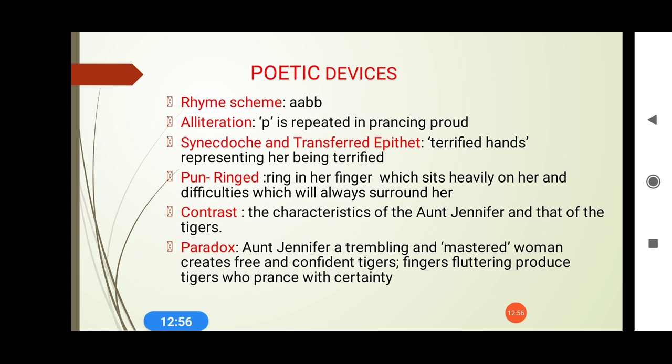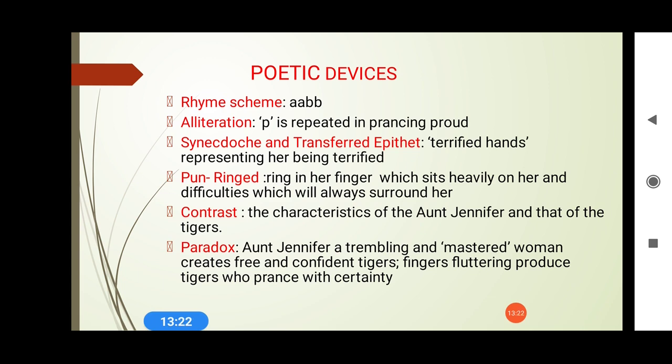Now, one more device that has been used throughout the poem is paradox. What is paradox? Aunt Jennifer, a trembling and mastered woman, creates free and confident tigers. So there is a slight difference between contrast and paradox. Contrast means that two statements are there and they are totally opposite to each other. But in case of paradox, the statement can be true or it can be untrue also. So here Aunt Jennifer, trembling means shivering, and mastered means she is being dominated. Woman creates free and confident tigers.